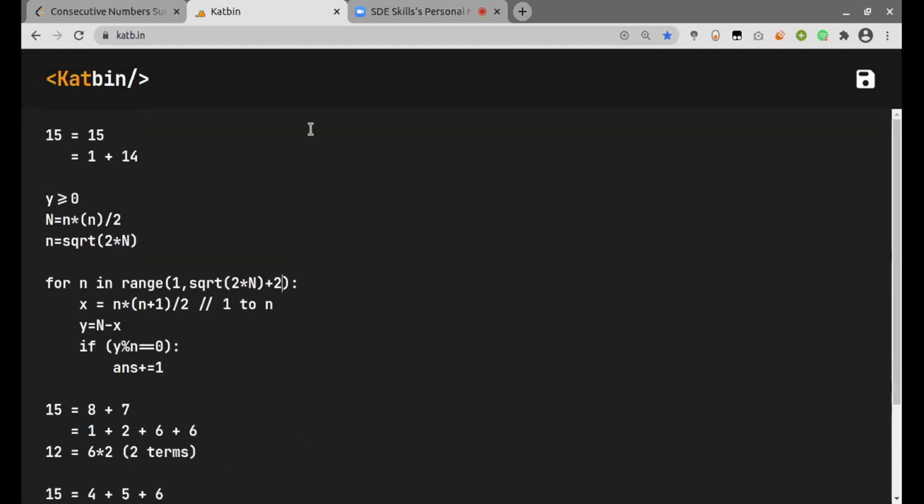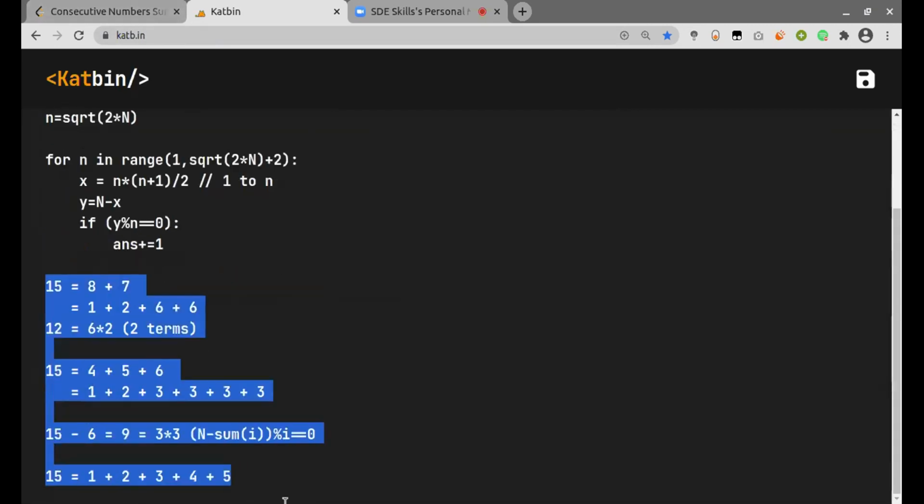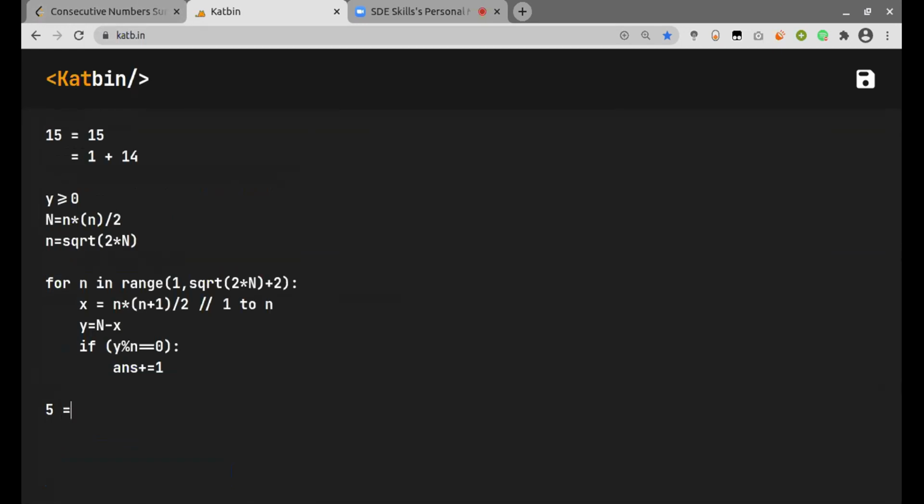So this is O of root n, right? The complexity is square root of n. Can we take one more example, Abhishek? Instead of 15, let's take only 5. Let it be there only. So if we do 5